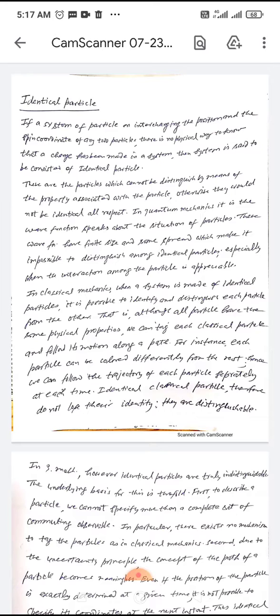We started Unit 2 of Paper 6, Atomic and Molecular Physics, in Semester 2. And we studied the Pauli exclusion principle yesterday.